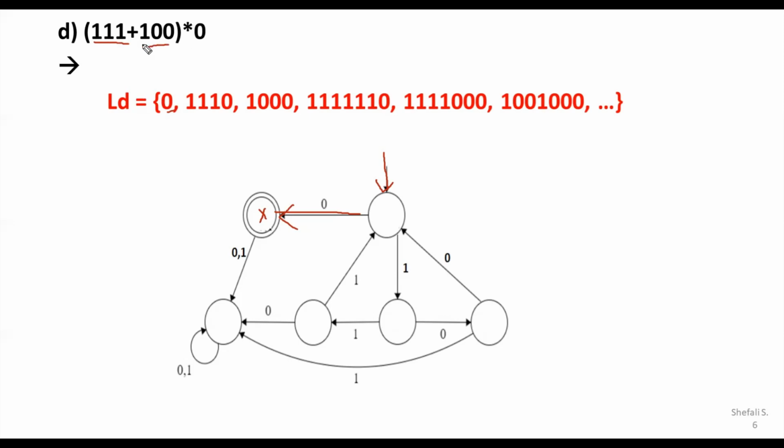So out of this 111 and 100, the very first element is common, which is 1. So I'll keep this first element 1 as common, and then I have a branch, the second one and the third one. So you are having here the 111 group, or you are having 1, 0 and 0. So either you can traverse across 111, or you can traverse across 100, and then again coming back to the appending by 0 to the final state.